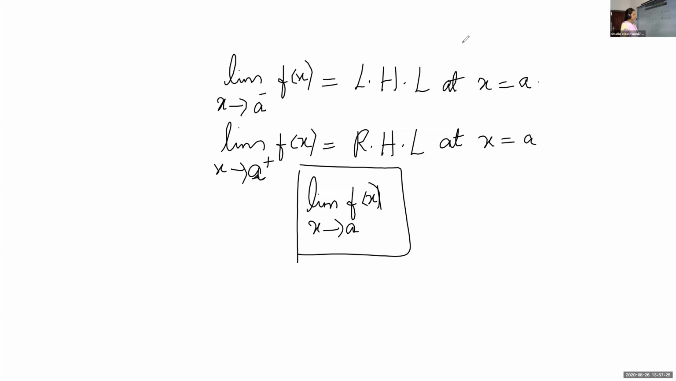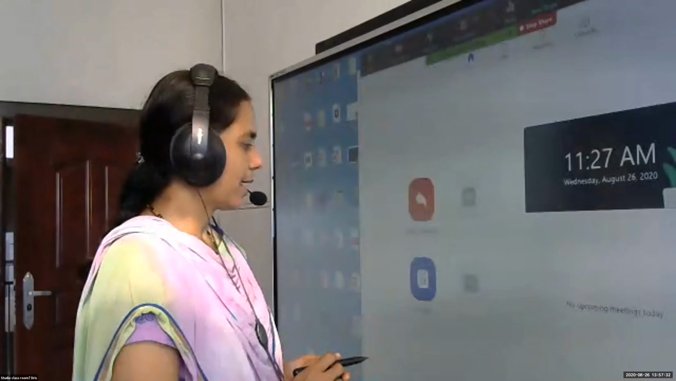Okay, so today we have started with just left hand limit and right hand limit. Okay, and this application we will be able to discuss only